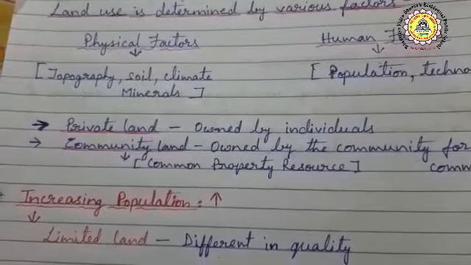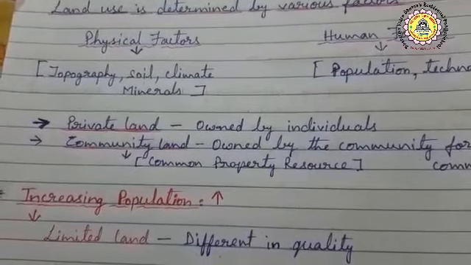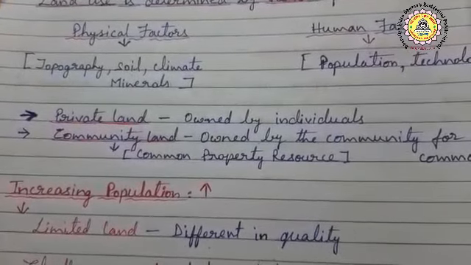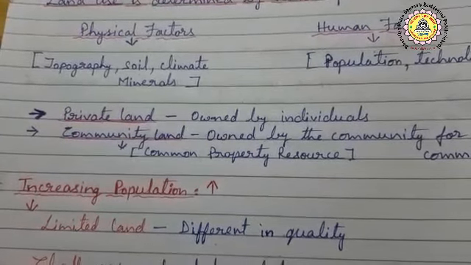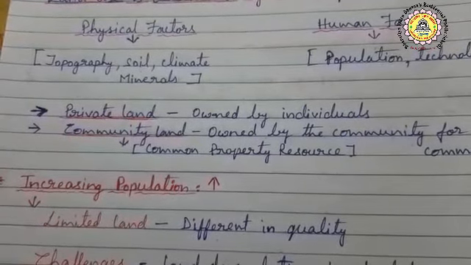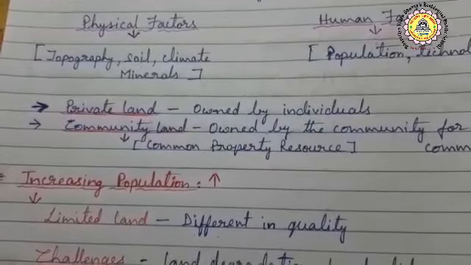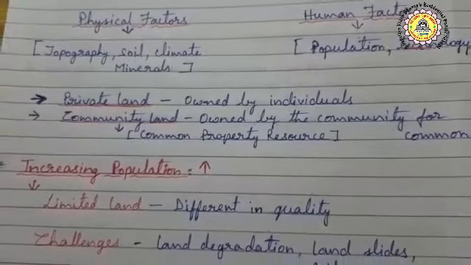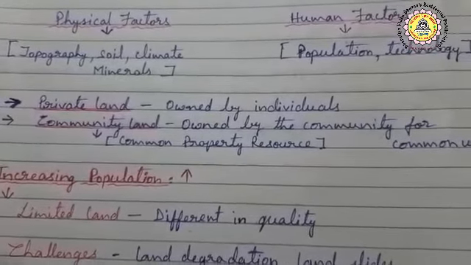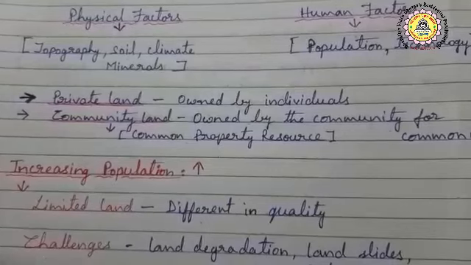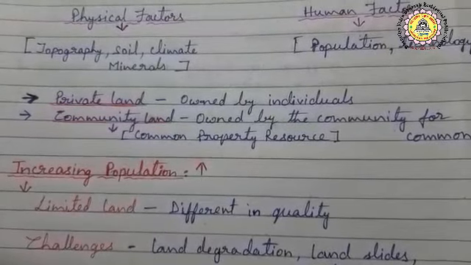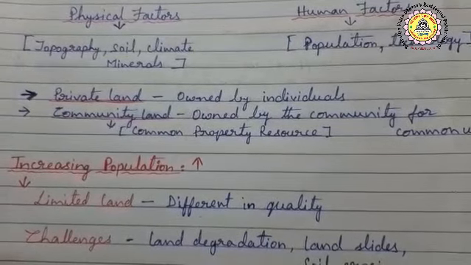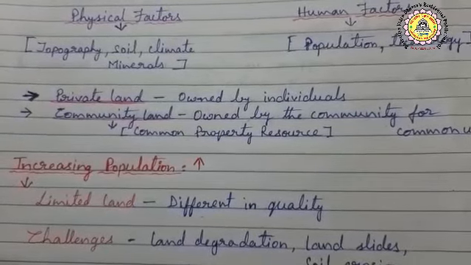Now the land is classified into two types: private land and community land. Private land is the land which is owned by individuals. That means they have rights over their own land. Now, what is community land? Community land is owned by the community for common use. It is also known as common property resource. Examples are parks, railway stations, bus stations, etc. This is used by all community people.